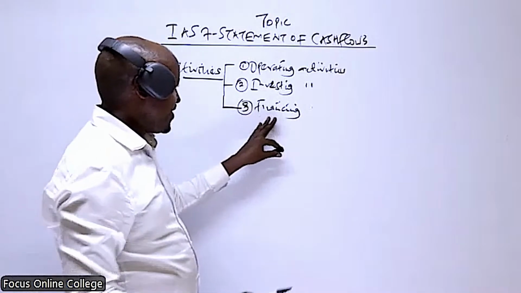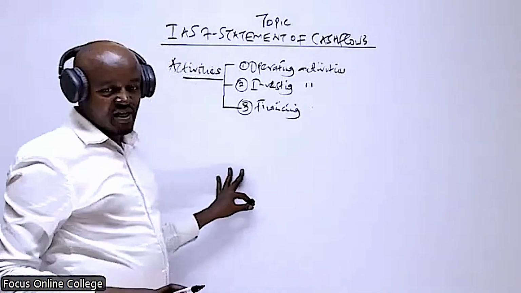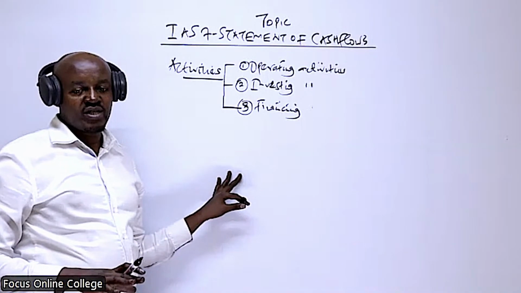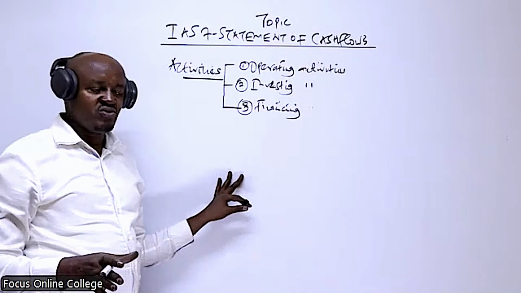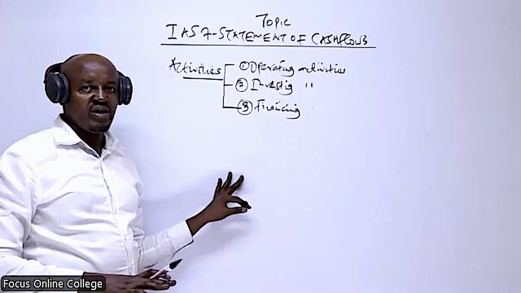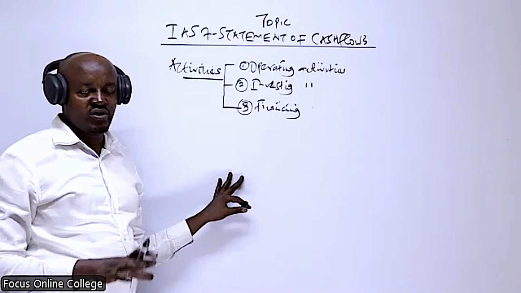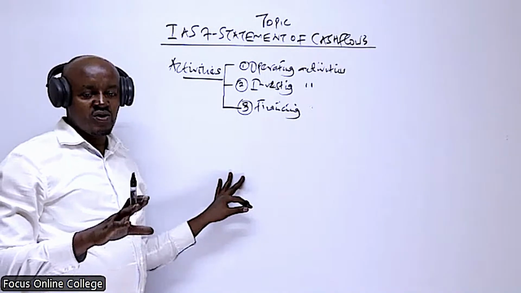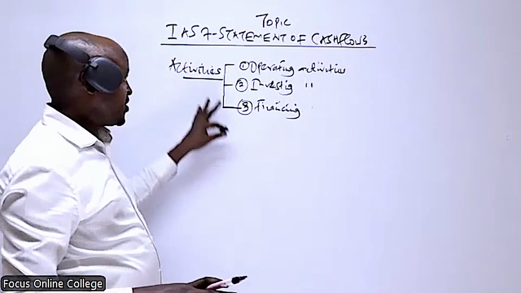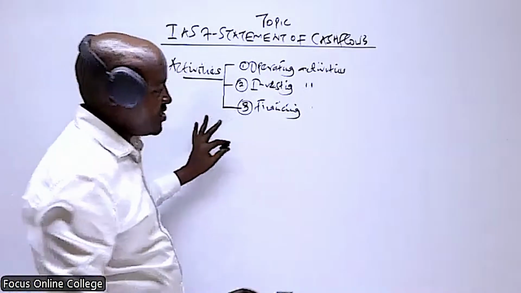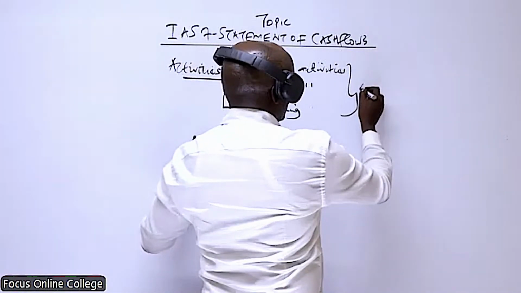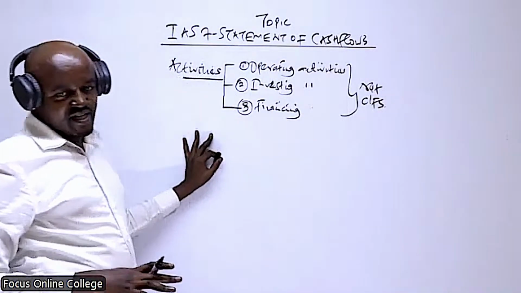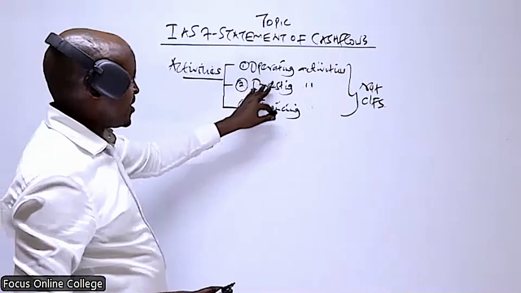And finally, financing activities are those activities which by the end of the day affect the size and composition of the company's capital structure. These are activities which relate to issue of shares, issue of debt instruments like debentures, acquisition of bank loan, repayment of bank loan, and maybe redemption of debentures. So when preparing a statement of cash flows, we classify the activities into those three categories. And then from there, we must compute the net cash flows from each of these three activities: operating, investing, and financing.